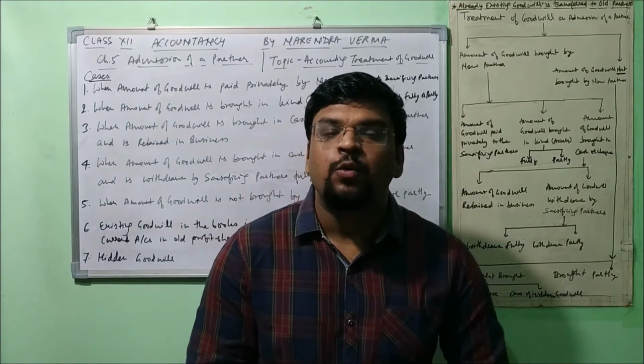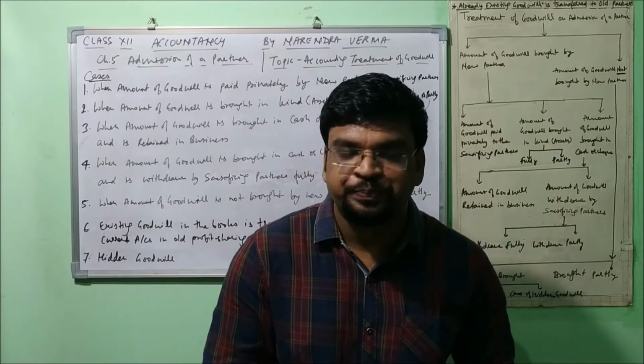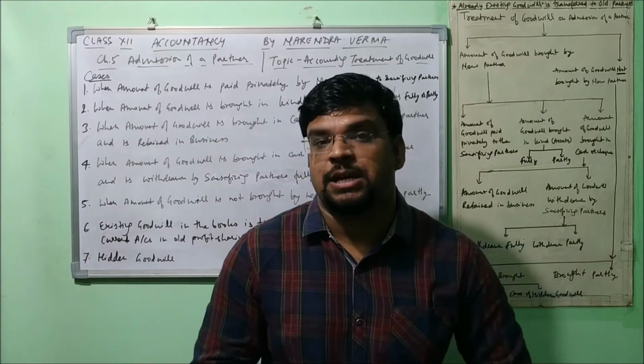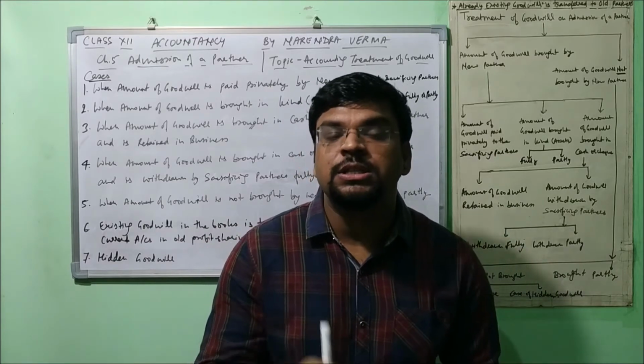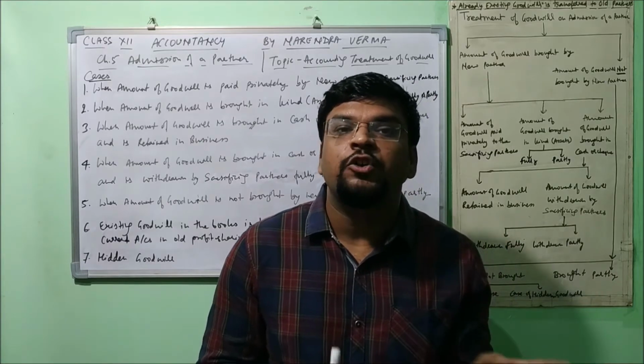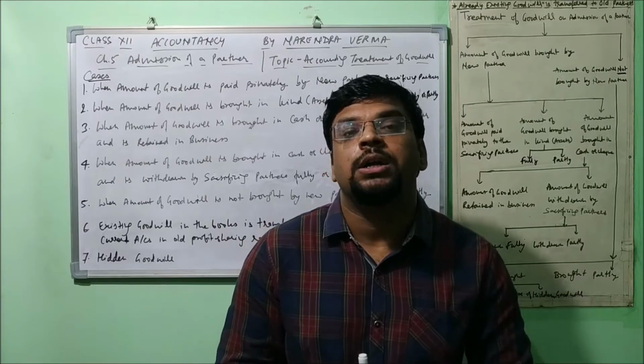Why I would suggest you to use premium for goodwill rather than goodwill? Because here goodwill is not an asset account, right? Because this is the self-generated goodwill. So for that a kind of premium is being given by the new partner.